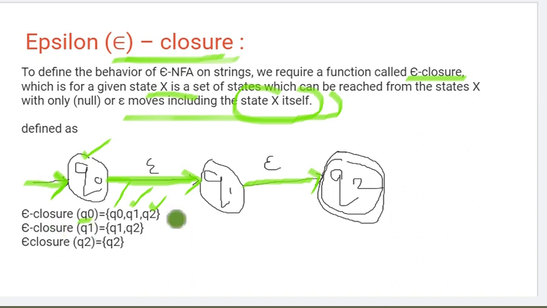For Q1, first write the same state Q1. From Q1, where is the epsilon movement? It is going to Q2. So include the Q2 state. At Q2, is there any epsilon movement? No, so we can stop. For Q2, first write the same state itself, Q2, and then check: is there any epsilon movement? No epsilon movement here, so at Q2 itself we stop. The major mistake we all make is that we forget to include the same state. In every epsilon closure, whatever state you are finding it for, the same state you need to include.